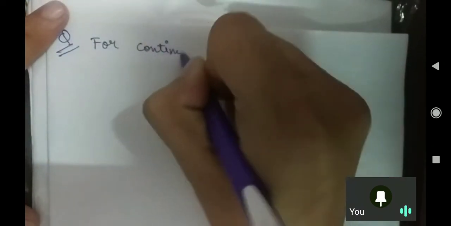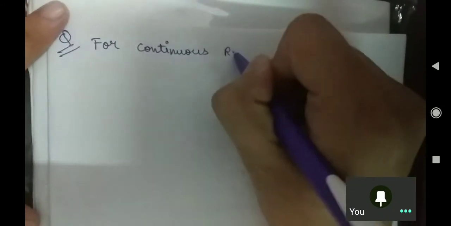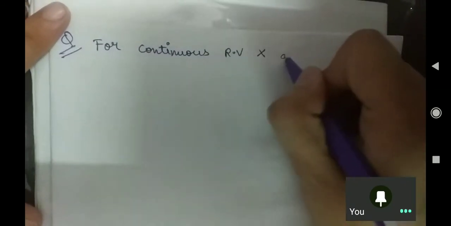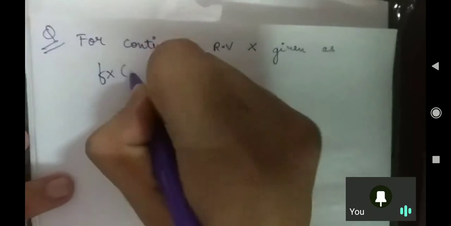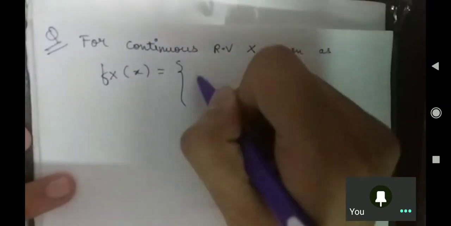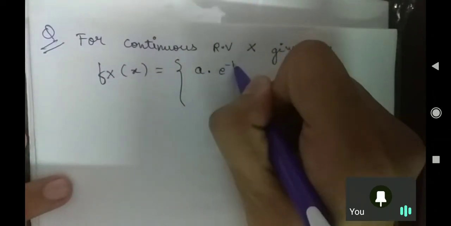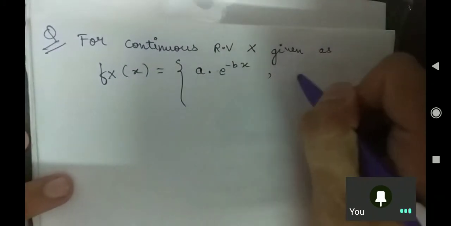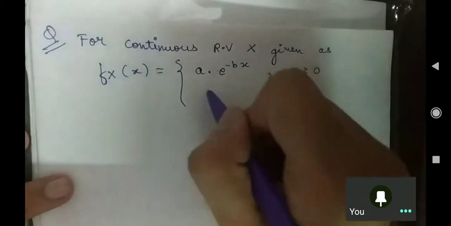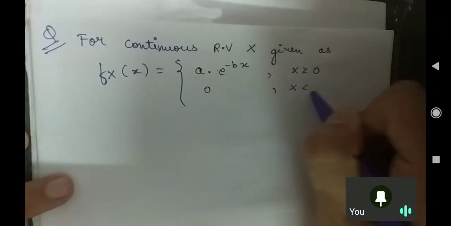Another problem. For a continuous random variable x, fx of x is given as a into e to the power minus bx for x greater than or equal to 0, and 0 for x less than 0.